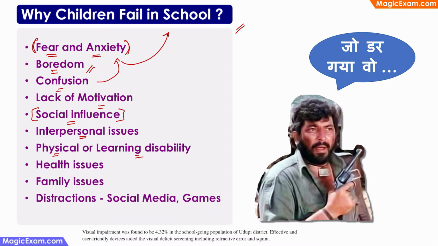There were some studies which were conducted by some medical institutes which showed that up to 4.5% of children in rural areas and more than 5% of the children in urban areas have eye issues. They had short sight or astigmatism or some other eye issues which could be corrected.